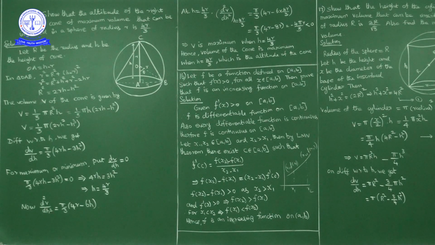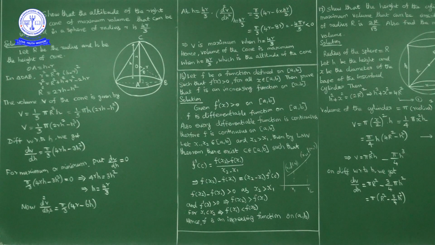Here the question: show that the altitude of the right circular cone of maximum volume that can be inscribed in a sphere of radius small r is 4r by 3. Now this is a sphere of radius small r. Now a right circular cone is inserted in the sphere. What we have to prove here? The altitude of this cone of maximum volume. Volume we have to maximize, and the altitude of such a cone is 4 by 3 times the radius of the sphere.